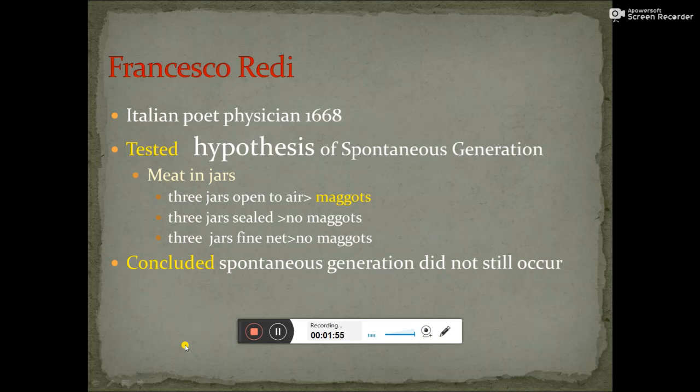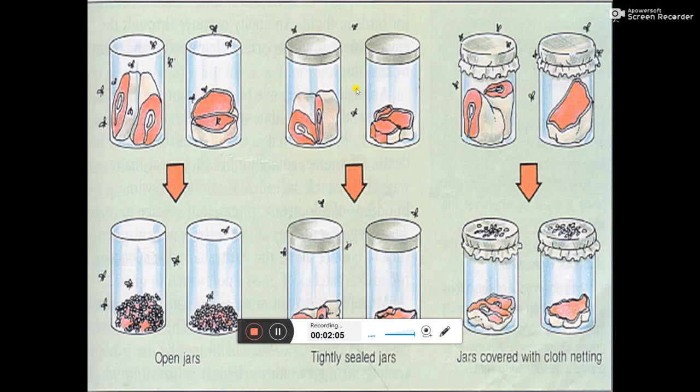In that also, maggots were not present. So he concluded that the spontaneous generation theory did not occur. Now, these are the three different sets which he had. The meat has been taken in all the jars, and in the first set of jars, the lid was open. So maggots happened to come from that.